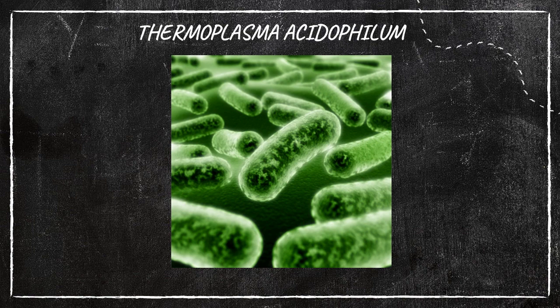Thermoplasma acidophilum. It's an example of thermoacidophiles. Of course, with the name we can understand. These kinds of bacteria can survive in extreme hot or acidic environments. That's why they are considered Archaea or extremophiles. So the example is Thermoplasma acidophilum. Is it clear? So these are the three types in the domain Archaea. Is it clear? So let us go for the next two things.